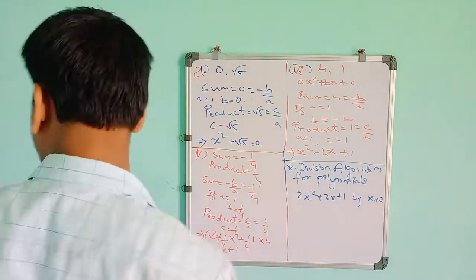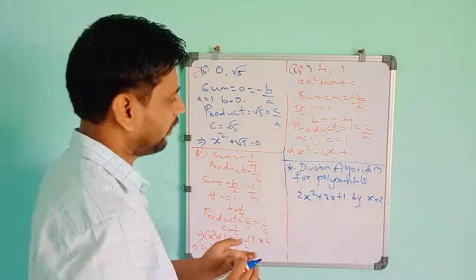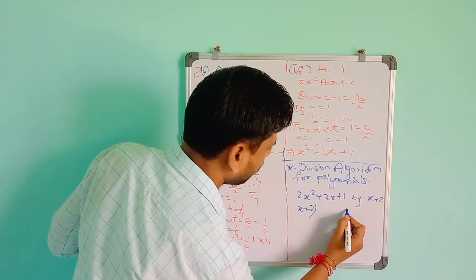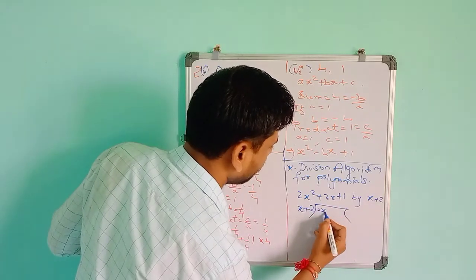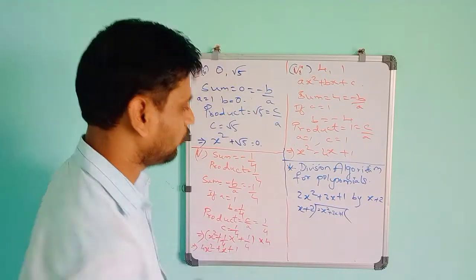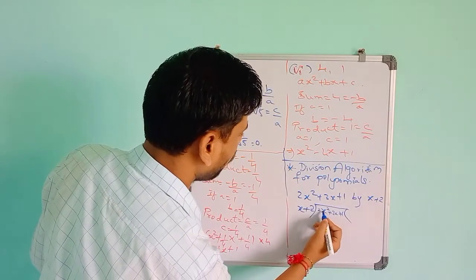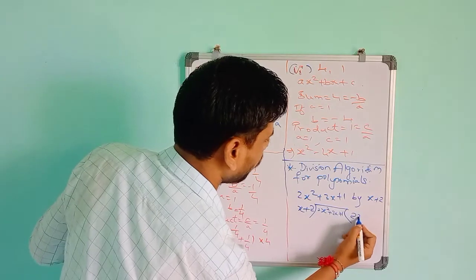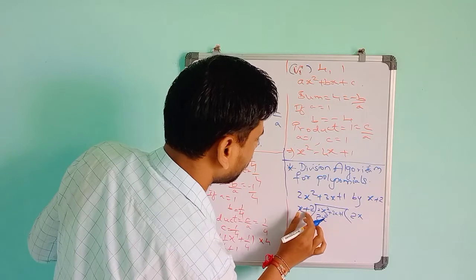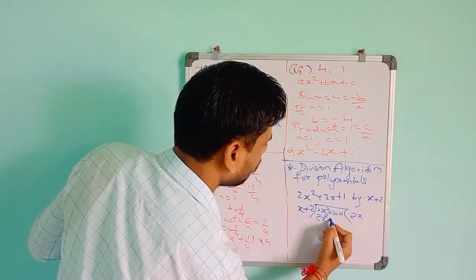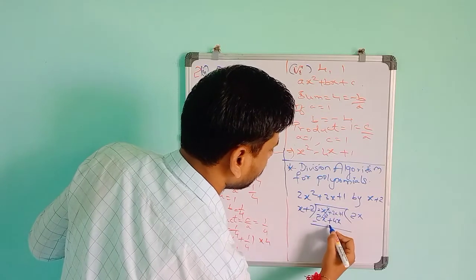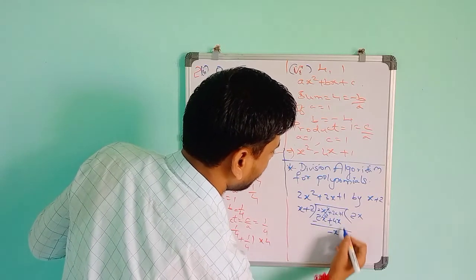You learned how to do this in the 9th standard. Take x plus 2 as the divisor and the whole term 2x square plus 3x plus 1 as the dividend. To make 2x square from x, you have to multiply by 2x. So x into 2x is 2x square. Then 2 into 2x is 4x. Then you take minus, 2x square cancels, and this is minus x plus 1.